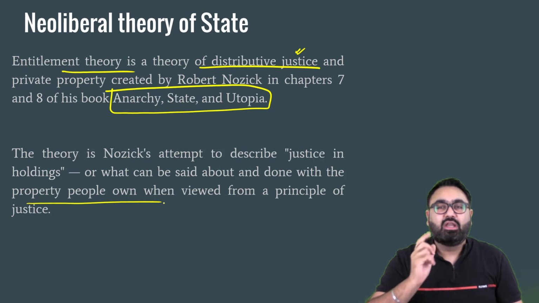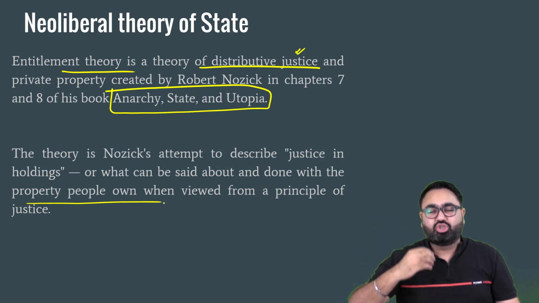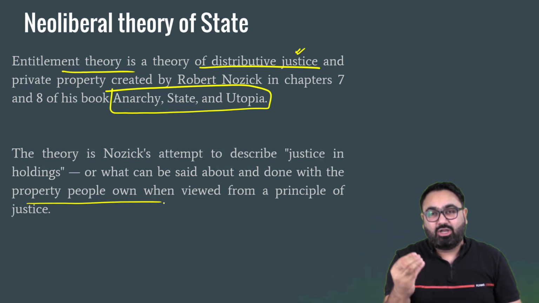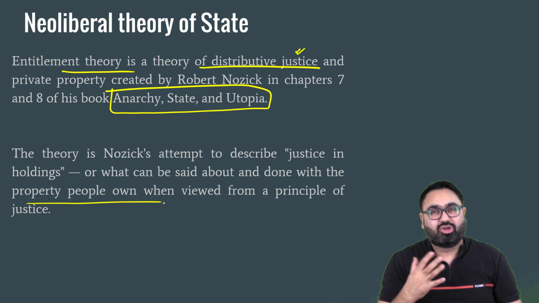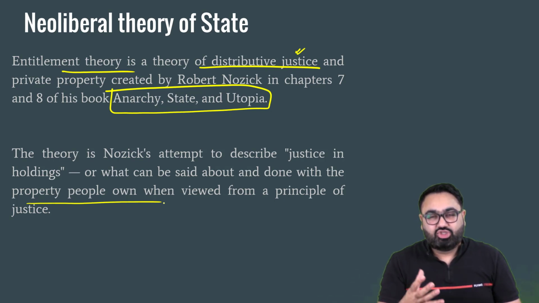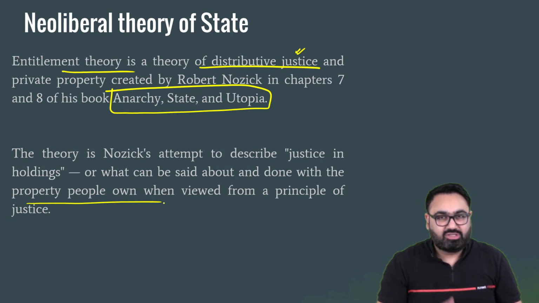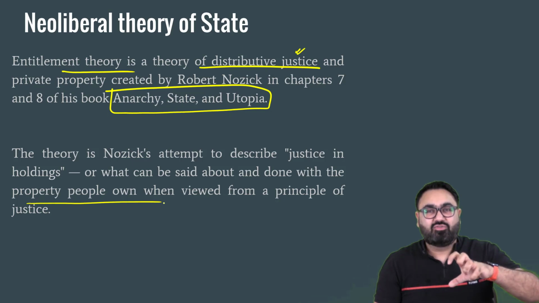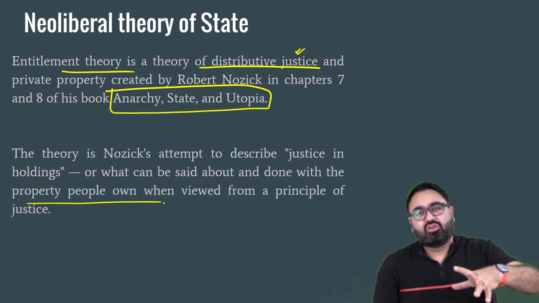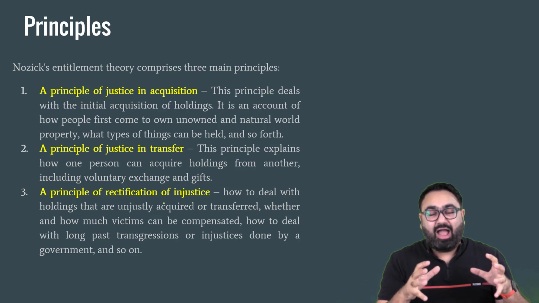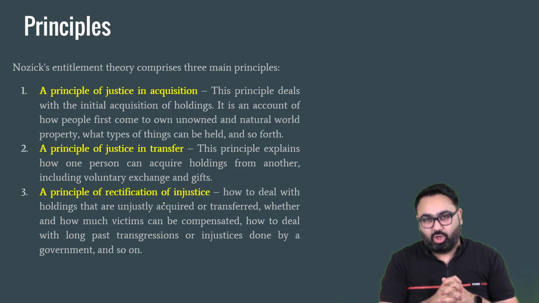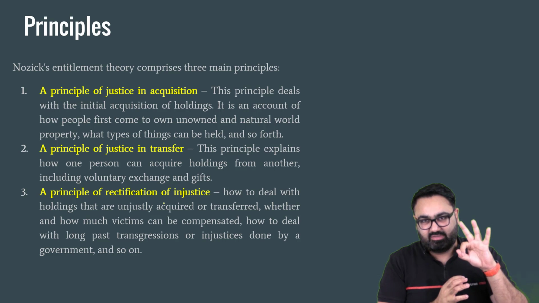Does the entire property belong to the state, or should individuals also be given the right to own certain parts of the property? Liberal thinkers obviously were of the view that common people should also get the right to own property. John Locke, Robert Nozick, all these people were of this view that yes, individuals should also own property. Now, when you have to understand the entitlement theory of Robert Nozick, just understand three principles.